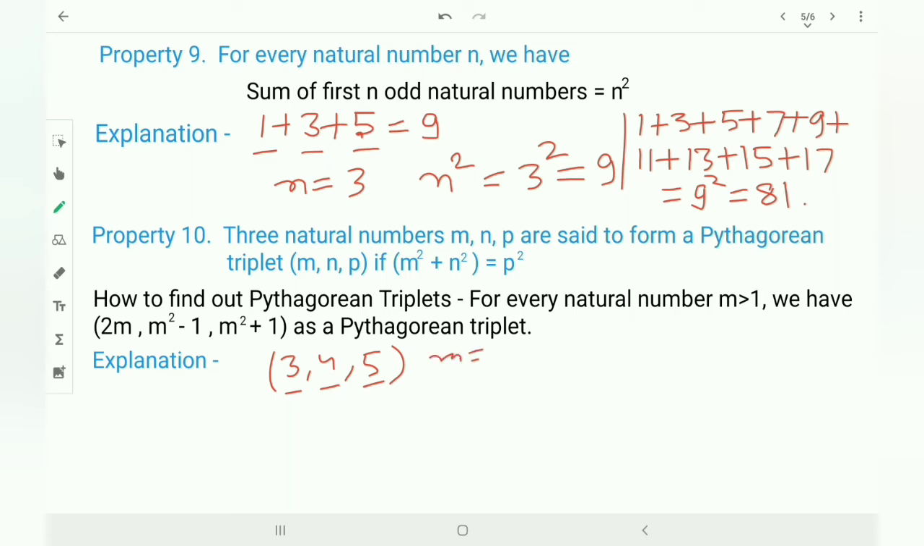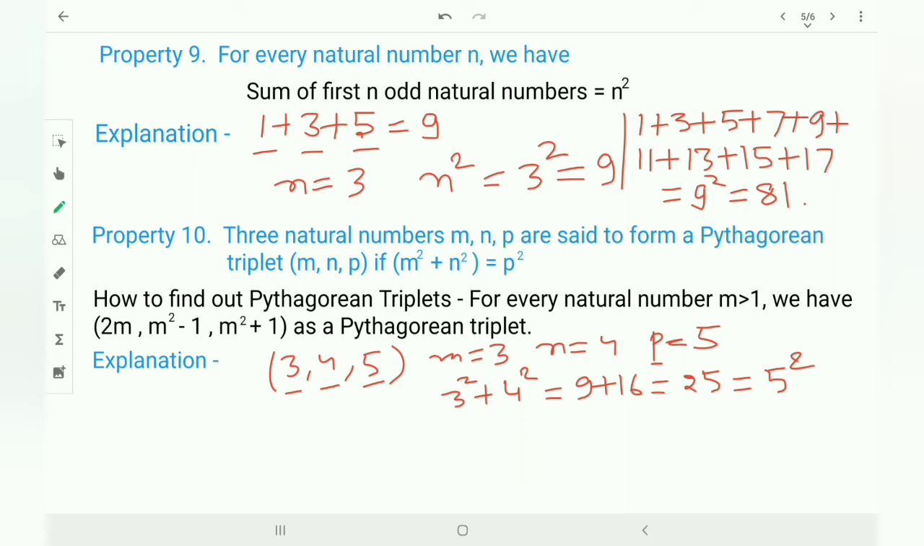So suppose I have taken m as 3, n as 4 and p as 5. Then m square means 3 square, n square means 4 square, is equal to 9 plus 16, which is equal to 25, which is equal to 5 square, meaning p square. So 3, 4, 5 are a Pythagorean triplet. Now if you don't have any Pythagorean triplet and you have to find one, how will you do it?